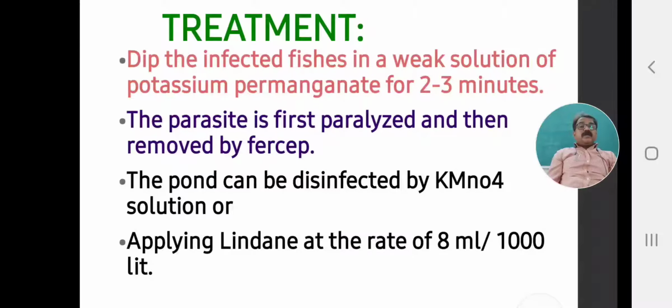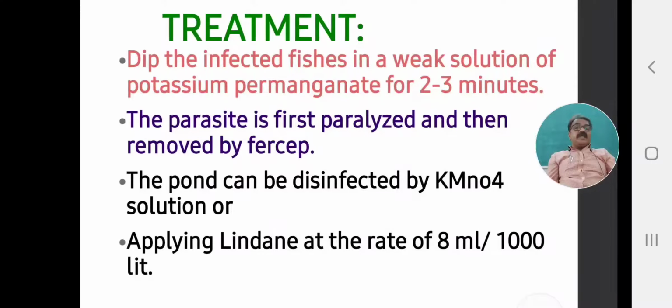Again, those ponds and water bodies which are infected due to the crustacean parasite are to be disinfected by spraying a solution of potassium permanganate, that is KMNO4 solution. When we use KMNO4 solution, the water is disinfected and the parasite pathogen can die or be removed. Or another treatment, applying lindane.